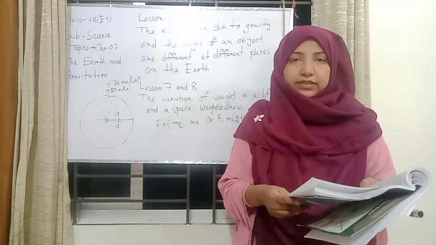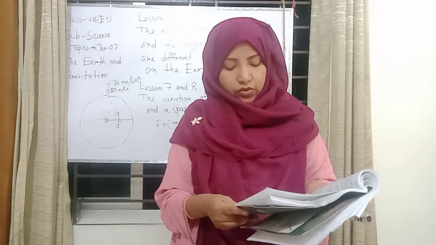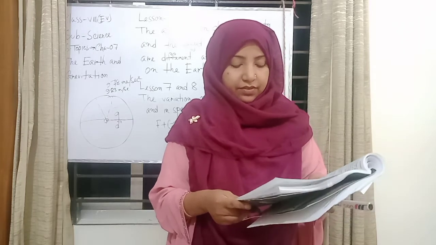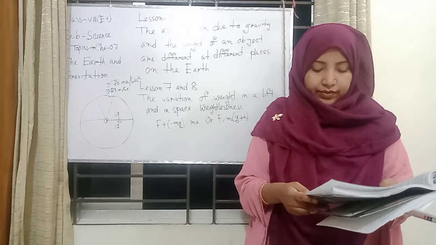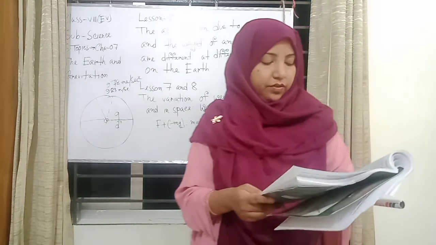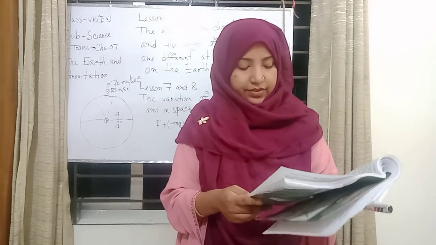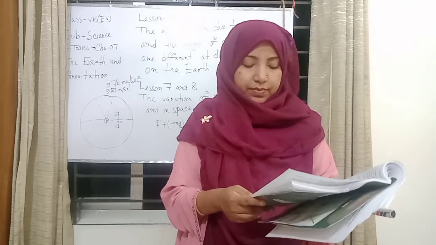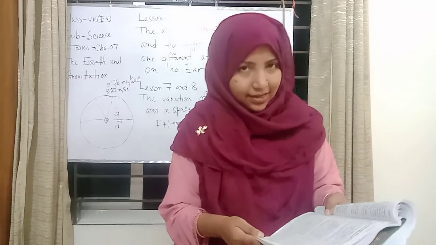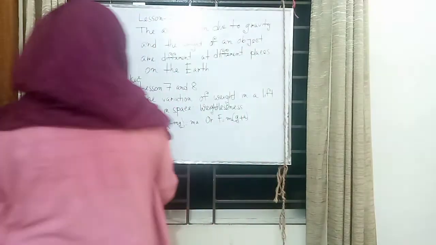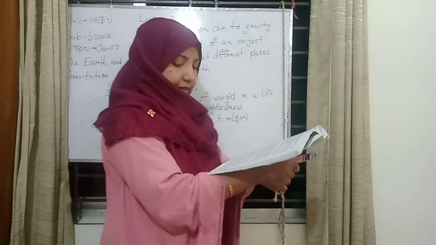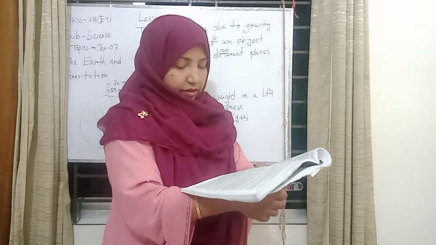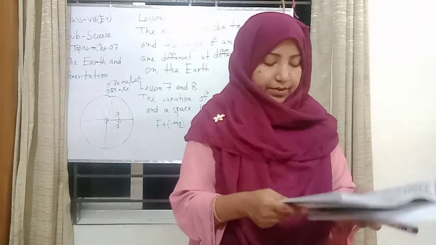At a point inside the earth, as we go deeper inside the earth, the value of the acceleration due to gravity goes on decreasing. Because of this, the weight of an object goes on decreasing. Thus, the weight of an object is less inside a mine.